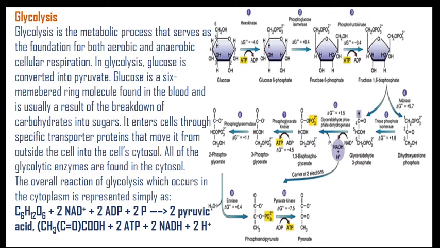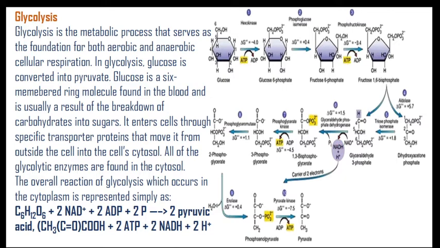So first of all, glycolysis is the metabolic process that serves as a foundation for both aerobic and anaerobic cellular respiration. In glycolysis, glucose is converted into a pyruvate. Glucose is a six-membered ring molecule found in the blood and is usually a result of breakdown of carbohydrates into sugar. So whatever carbohydrate we get intact as food can be broken down into a sugar, and sugar is nothing but glucose.